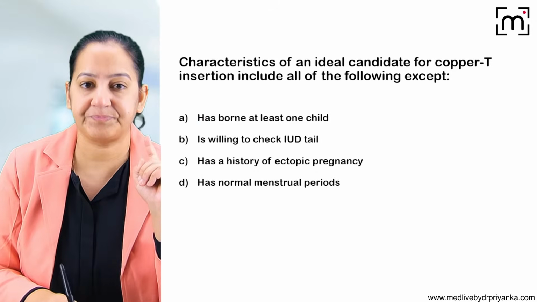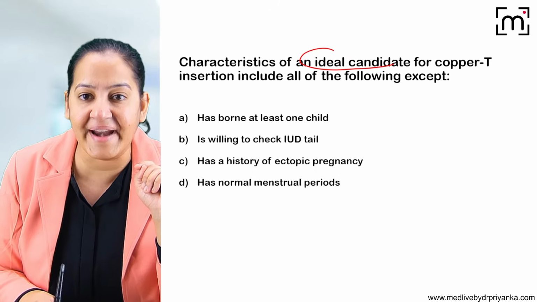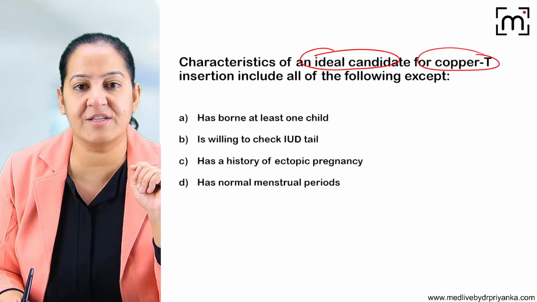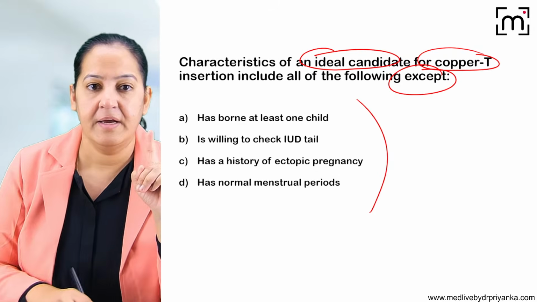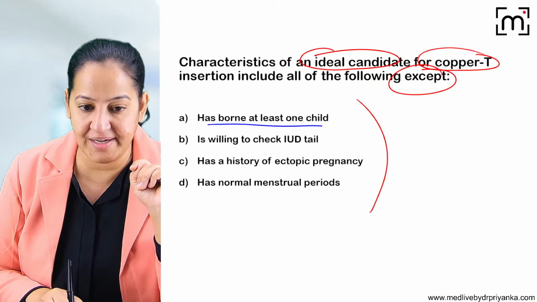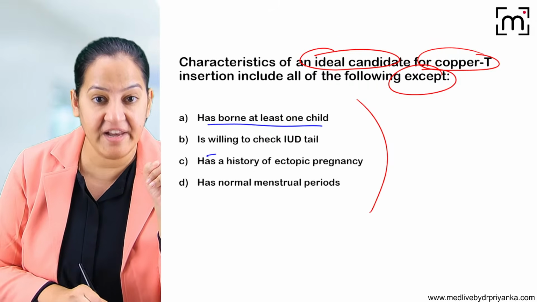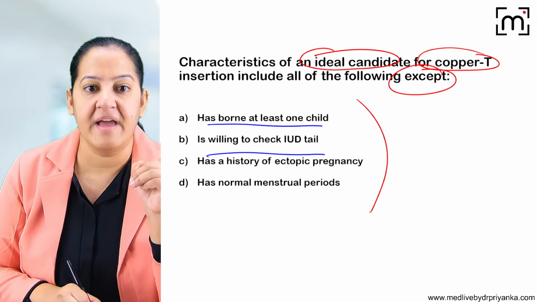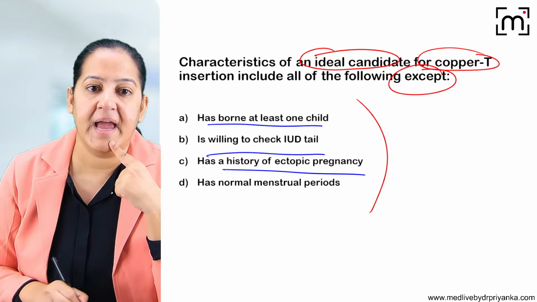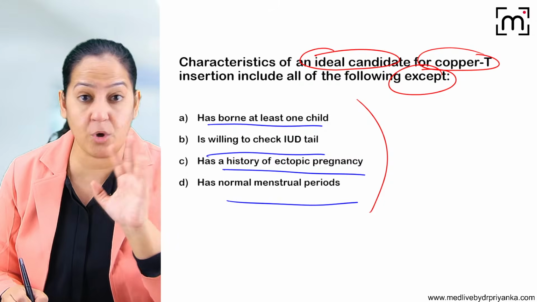One more question. The characteristic of an ideal candidate for copper T insertion includes all of the following except. I told you the criteria. It has born at least one child: is it a criteria or not? Willing to check the tail daily while using the washroom: is it a criteria or not? Have a history of ectopic pregnancy and have normal menstrual period. What is not a criteria?